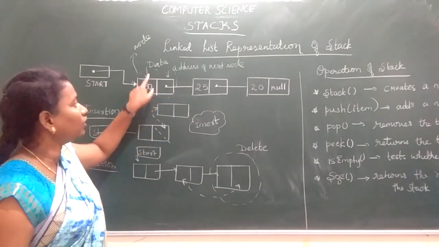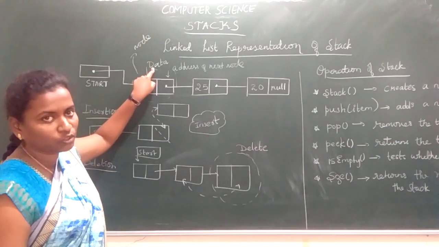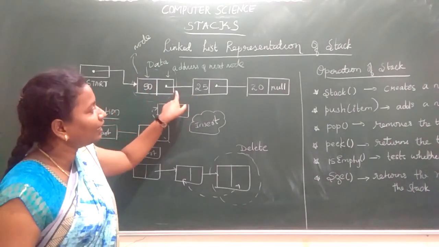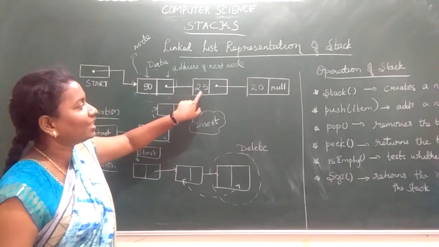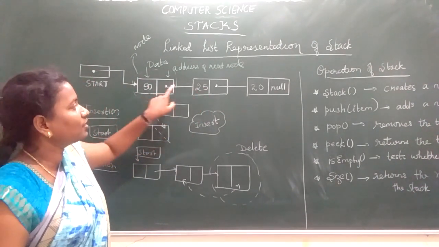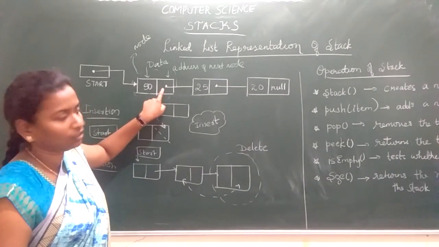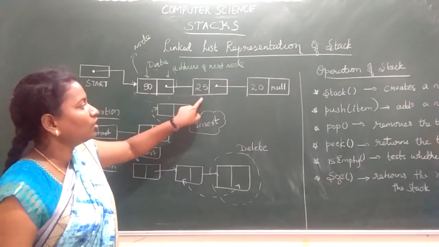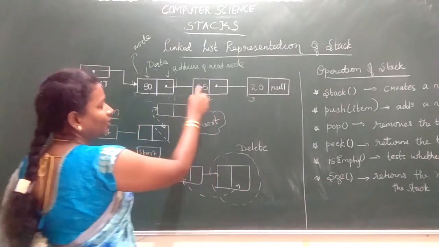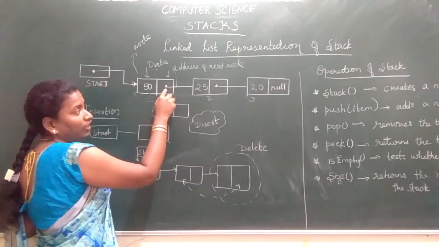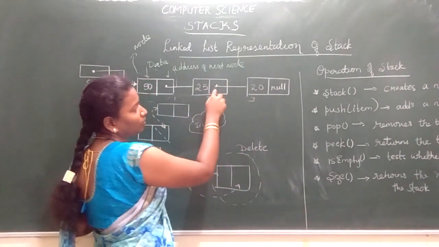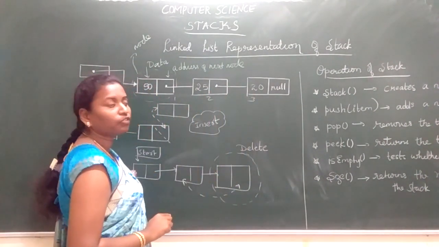In the info field we store the element which we want to insert. The link field contains the address of the next node. For example, I have 25, and the link will contain the address of the next node. Imagine this is node 1, node 2, node 3. Node 2's address will be present in the link field of node 1. Node 3's address will be present in the link field of node 2.